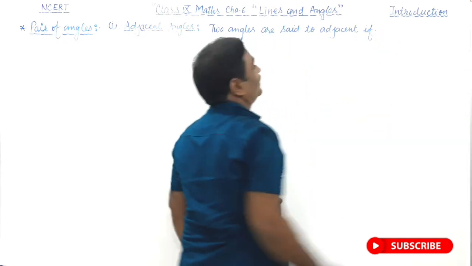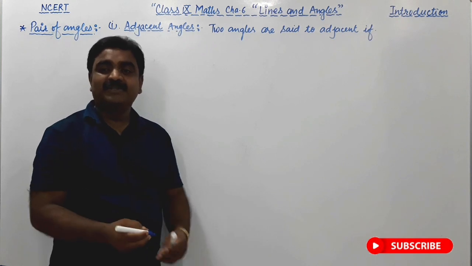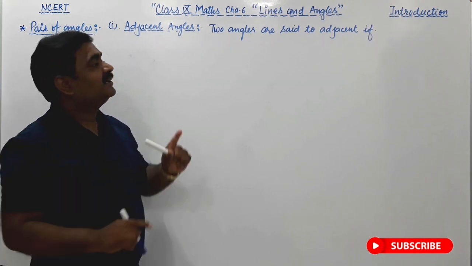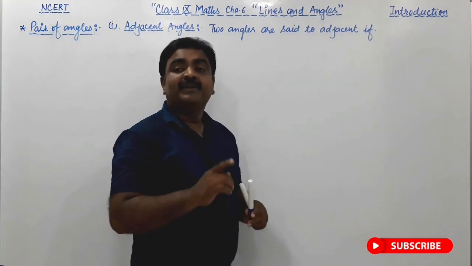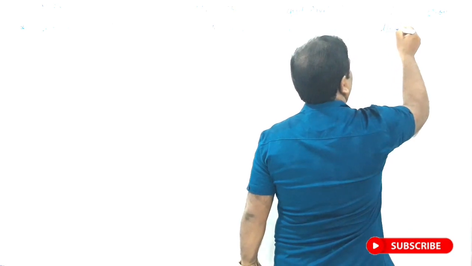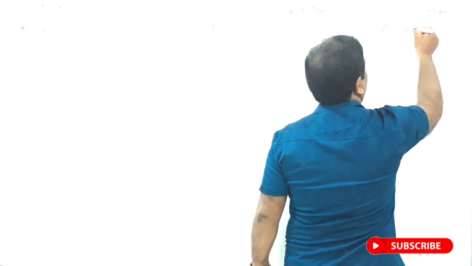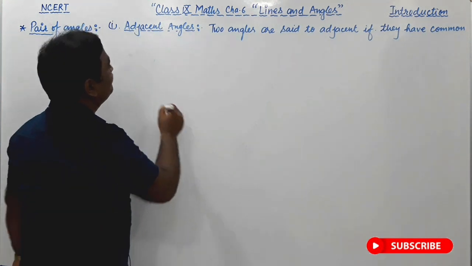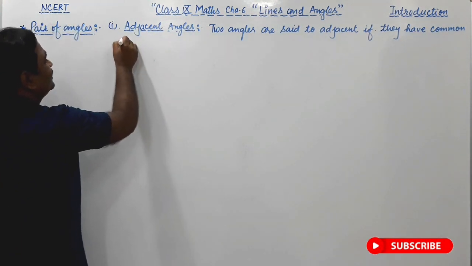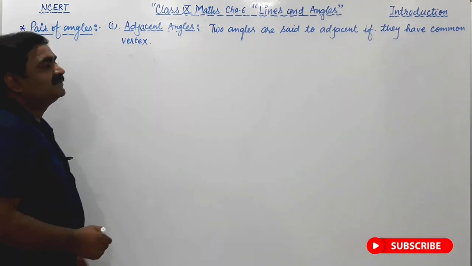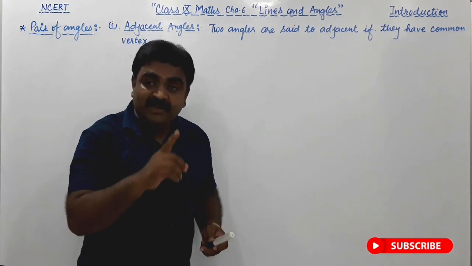The condition is: if they have a common vertex and one common arm,